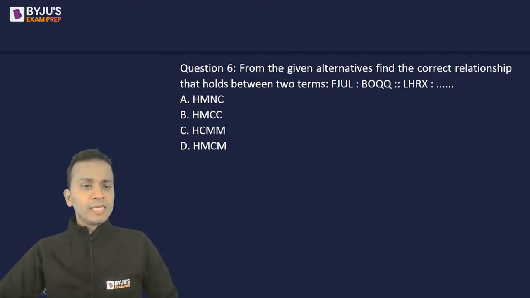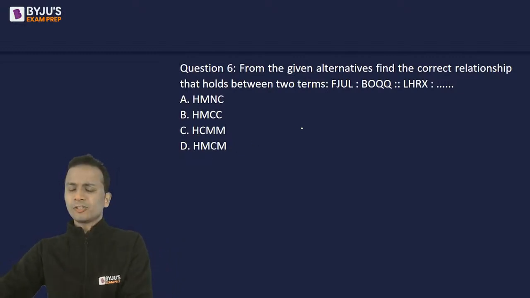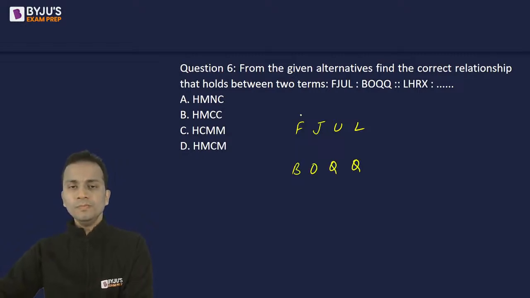चलिए सेम तरीके से सॉल्व कर रहा है क्वेश्चन, the way we have solved the previous one. This question is nothing more than a question of coding decoding. So F J U L is coded as B O Q Q. F is 6, J is 10, 21 and 12.